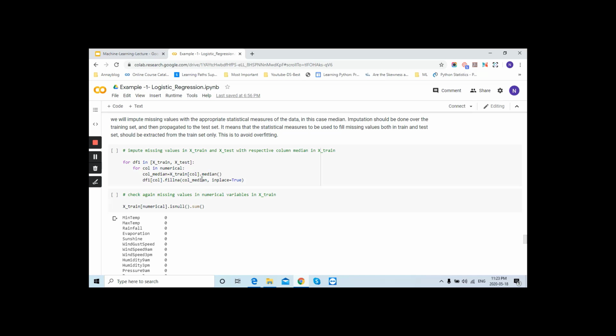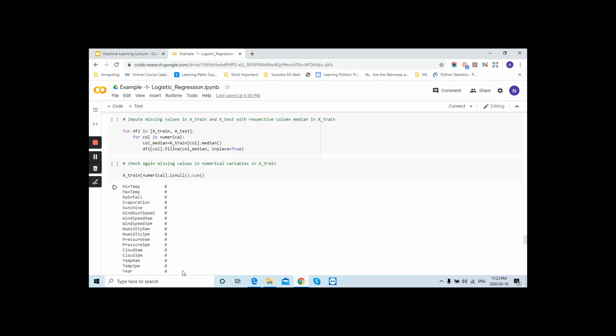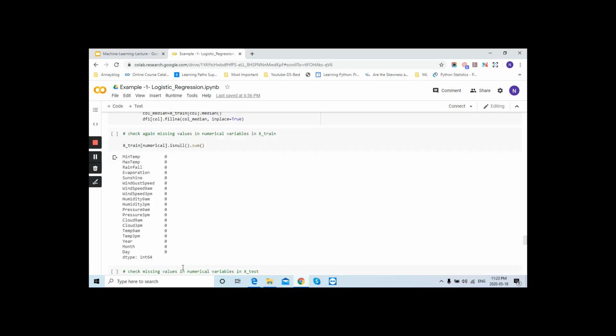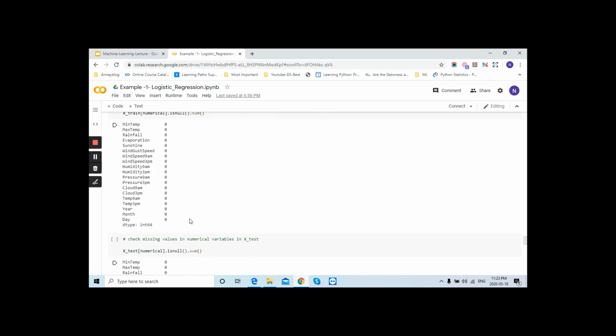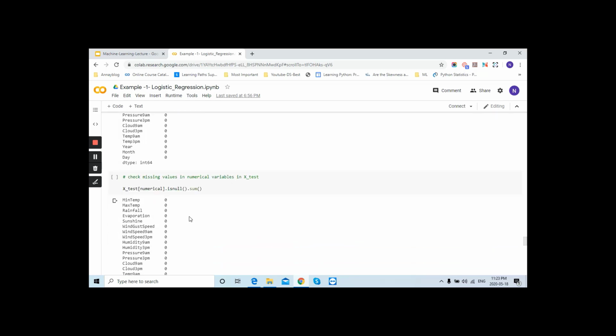Now we will again check the missing values. All values are coming 0, see? So now you have handled all missing values in the numerical data type.